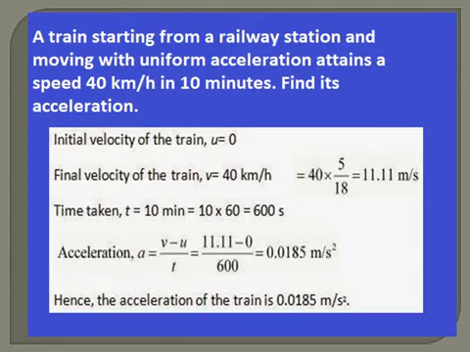So remember the formula, a is equal to v minus u by t, where a is acceleration, v is final velocity, u is initial velocity, and t is the time. Now you have to remember that when the speed or velocity is expressed in kilometer per hour, just multiply it by 5 by 18, and you will convert it into meter per second.